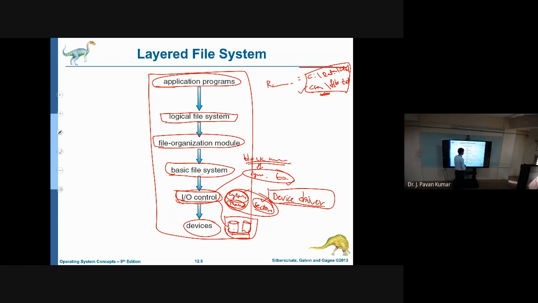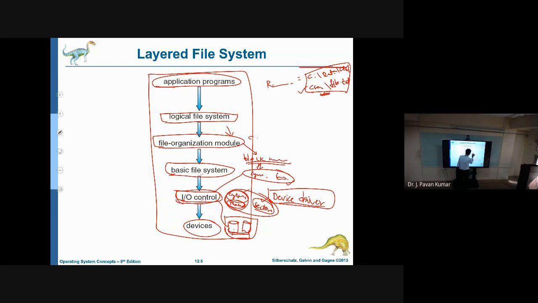Next, coming to the next layer, the file organization module. Its output you know already: the block number. So what is the input? The output of the logical file system will be the input for the file organization module.